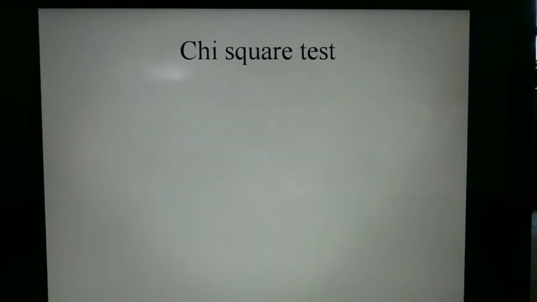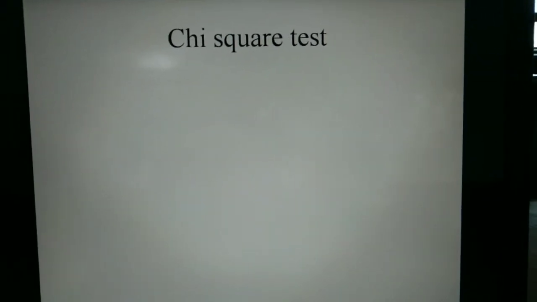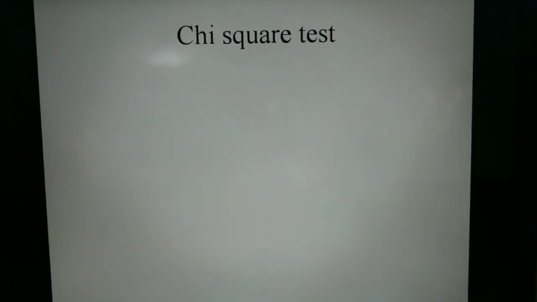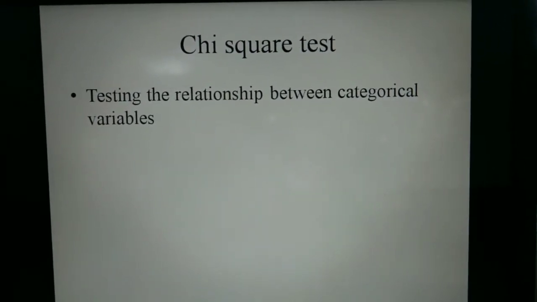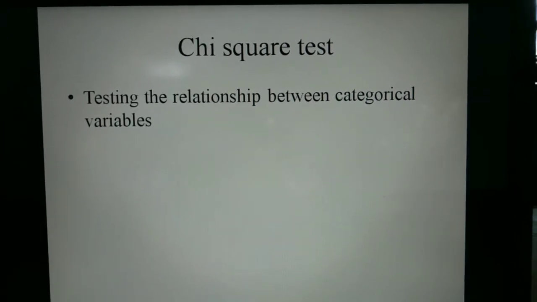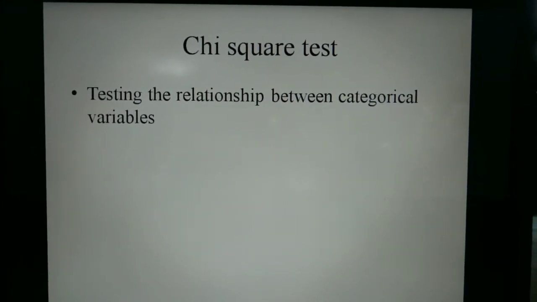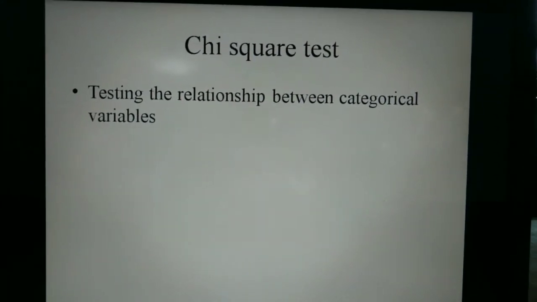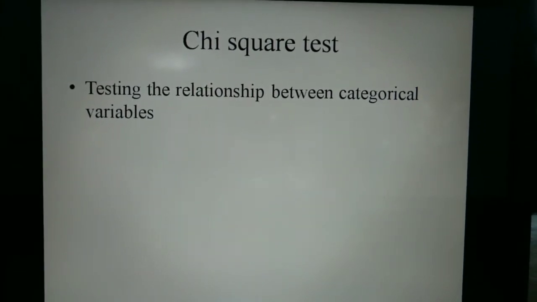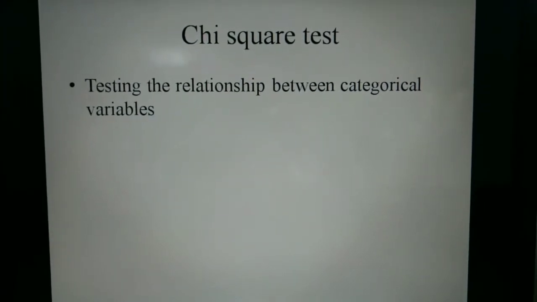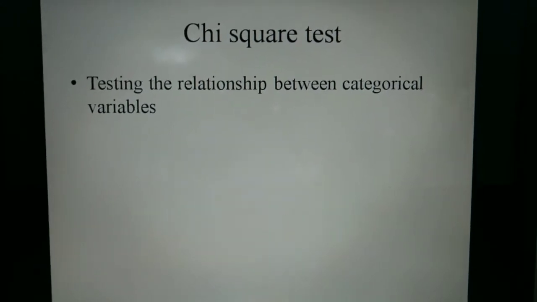So now let's discuss the chi-square test. Why do we do the chi-square test? When we want to know the relationship between categorical variables. We are all aware of what categorical variables mean: categorical variables are like name, gender, religion, profession. So when we are trying to find a relationship between two categorical variables, then we need to perform the chi-square test.